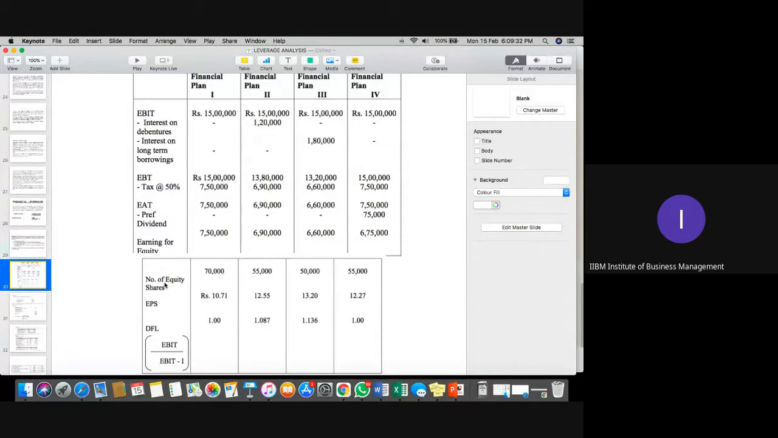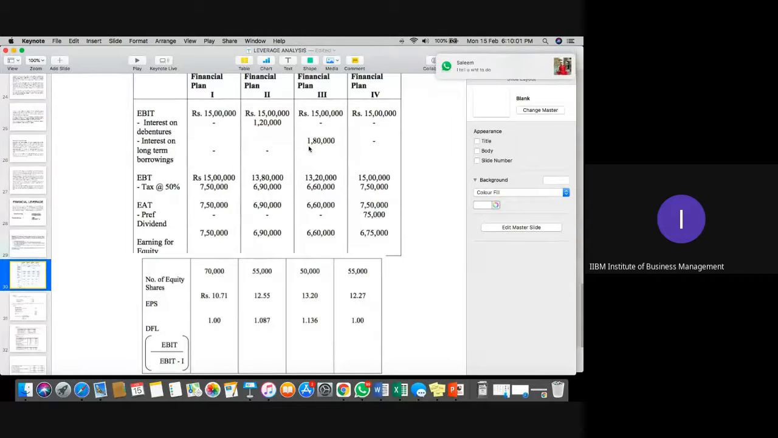Now you can see that under DFL calculation, the higher the DFL, you can see why the DFL is highest in 1.136: because the interest obligation is very, very high as compared to the other 3 options. So always remember, if your interest burden is higher, definitely DFL will be higher. And if the interest burden is higher, your financial leverage would always be higher, because the company is liable to pay the fixed obligation of 1.8 lakhs on their long-term borrowings.